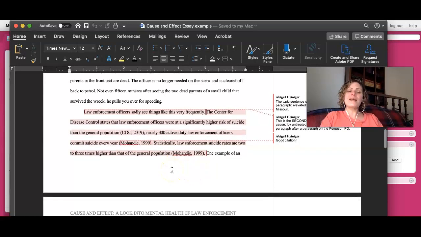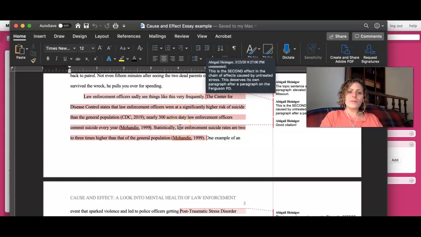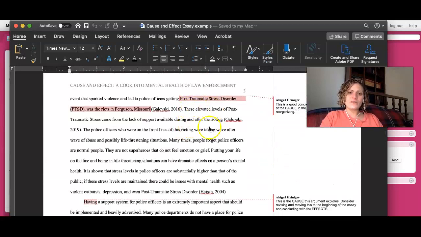So, one thing, when we get here, we have some strong statistics. Really makes a strong point. But these statistics about the high risk of suicide among law enforcement officers, this is an effect of what's being studied here. And down here, the elevated stress in the office, that's another effect.